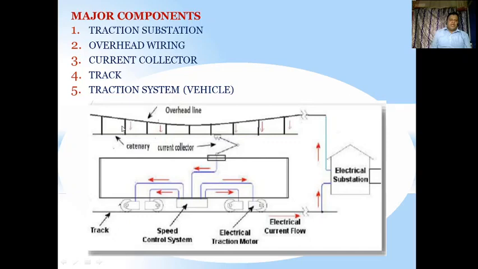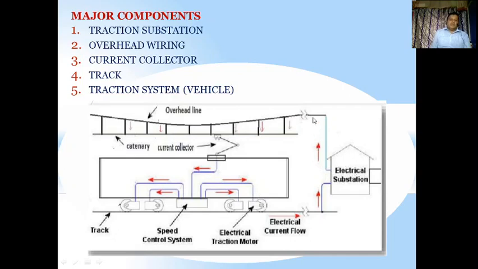So we can see here, this is the overhead line. As you can see in this figure, this is a catenary. This is a single catenary, and this is a current collector where you are collecting the current, and from here it goes to the power circuit of the locomotive. This power circuit gives the different current ranges to the different components here, for different electrification purposes. And this is the electric substation, which provides the power to the overhead transmission line here. Without the substation we cannot provide the power, so the electric substation is also required.